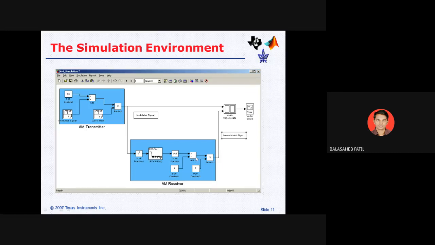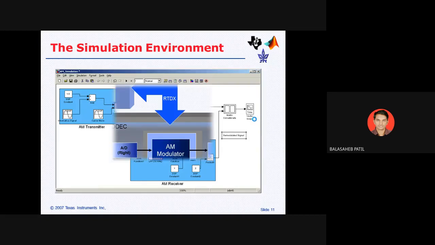Then it is given to the adder, which will add the constant signal, and then to the product, which will mix the two signals again, and the output will be the reconstructed signal, which will be shown on the oscilloscope.